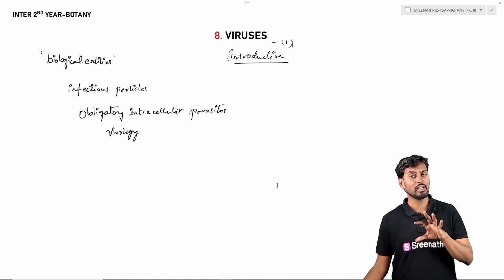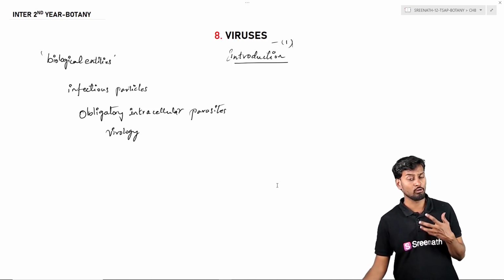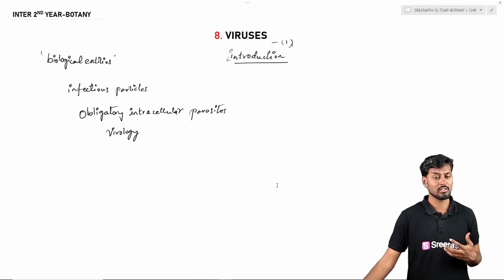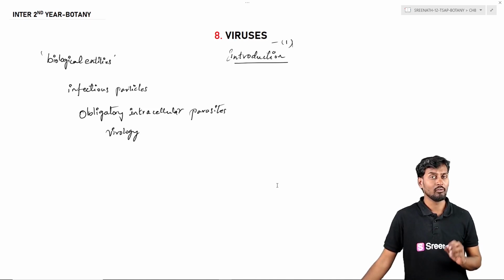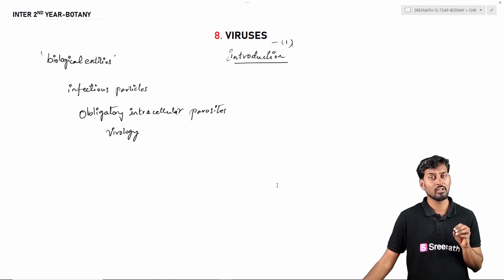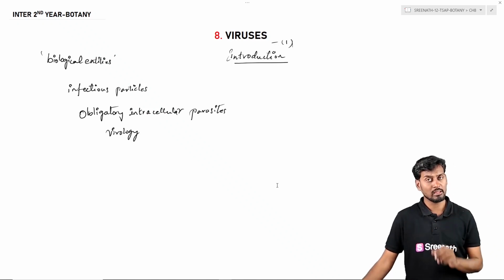And when these viruses are present within the host cell, we can see all kinds of activity, including multiplication, maturation, and metabolism; everything takes place when the virus is present within the host cell. So here viruses fall on the borderline between the living and the non-living, and this is about the introduction.